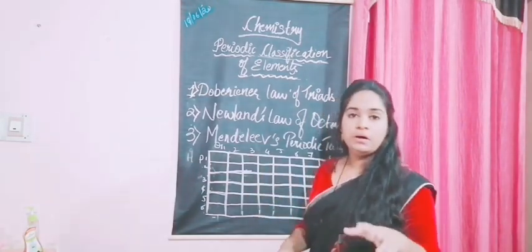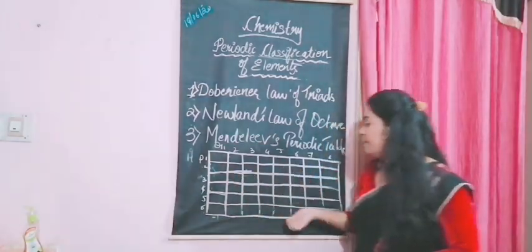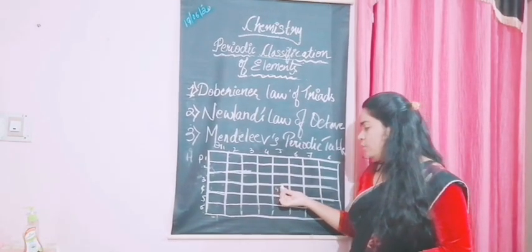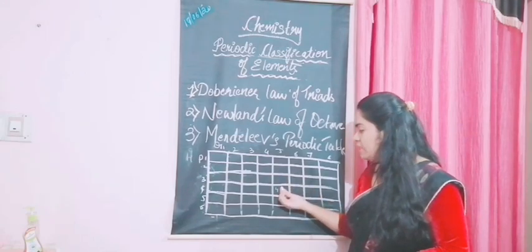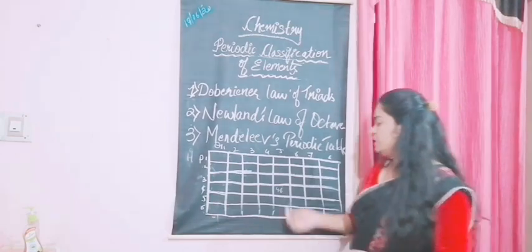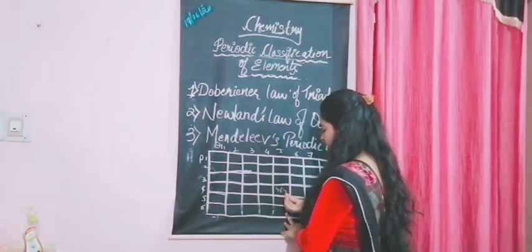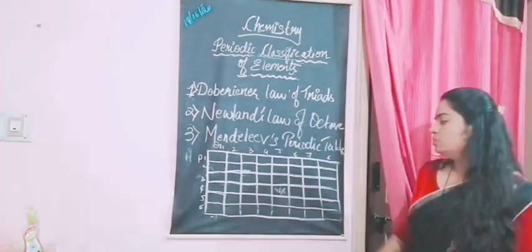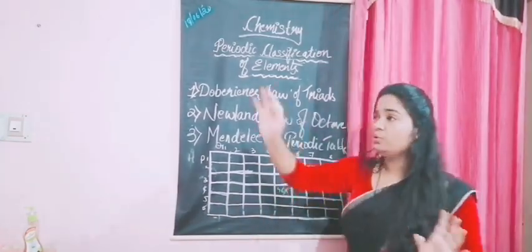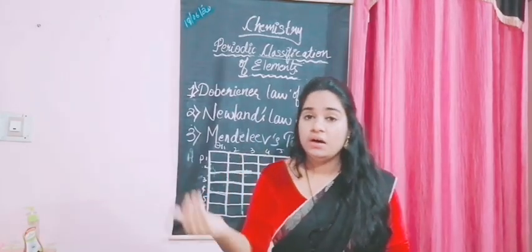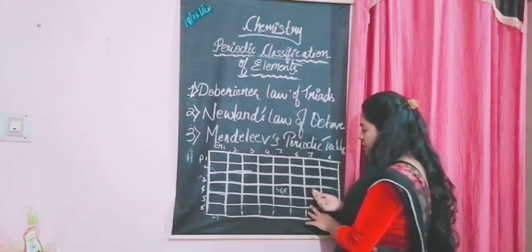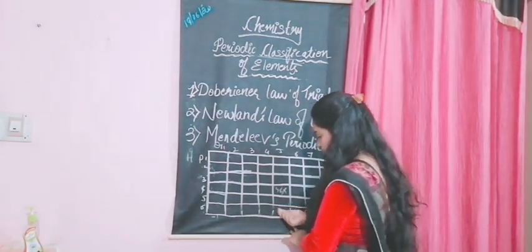Like suppose let's say there was some element with atomic mass of 48. Let's say there was some element, say X, that had 48. Now the next element which he could find had atomic mass 50.